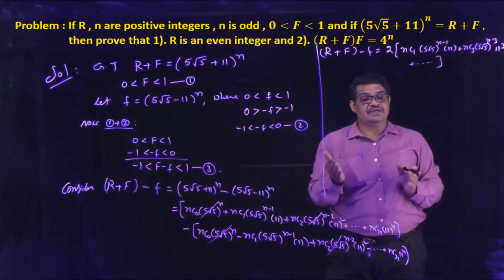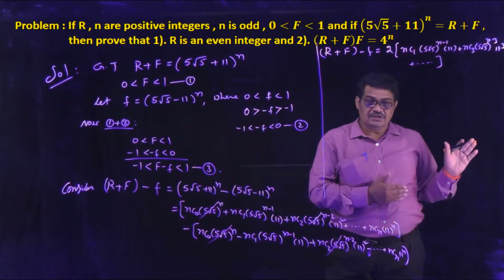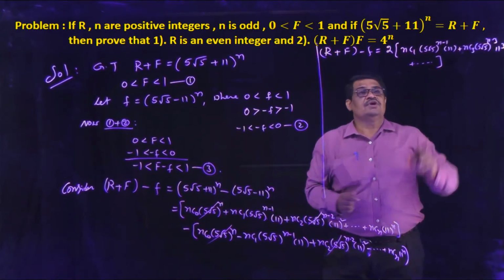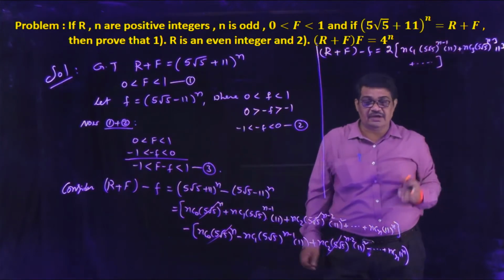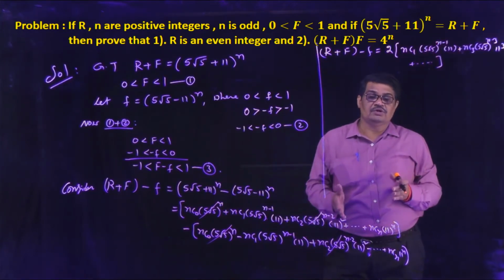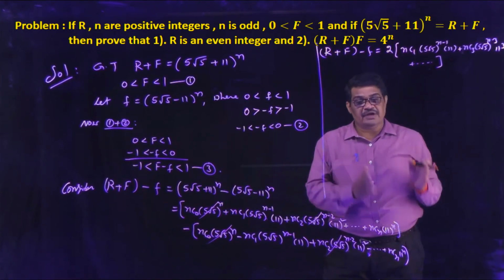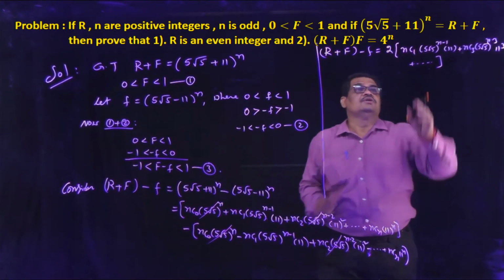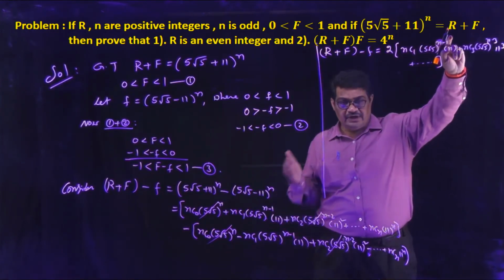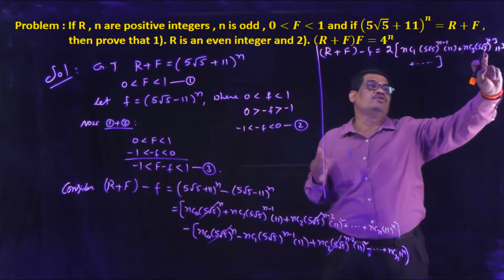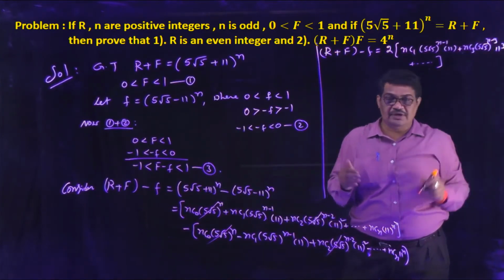So (5√5) to the power of even becomes an integer. So (5√5)^(n−1) is an integer, and like that (5√5)^(n−3) is also an integer.